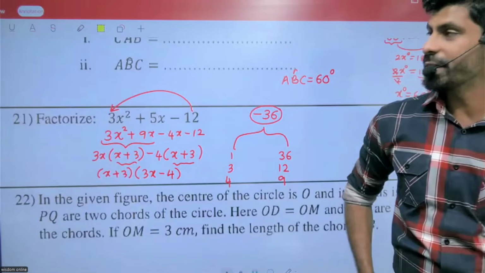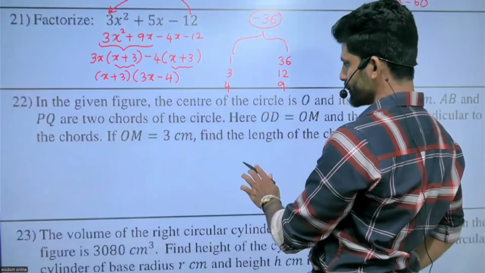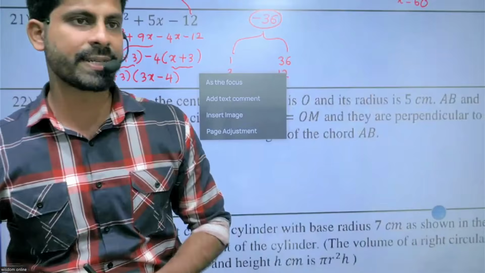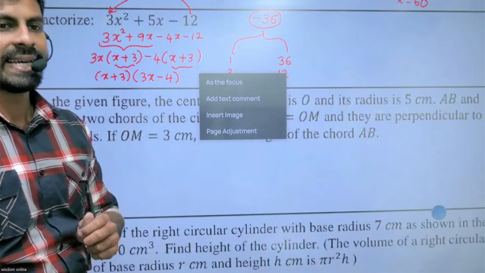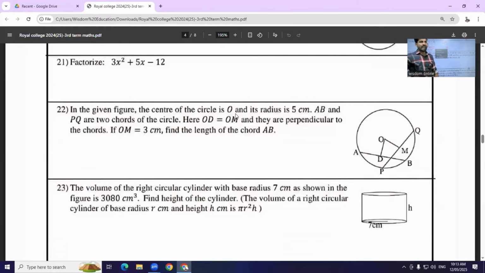Question number 22. Look at question number 22. Let's quickly move to question number 22. In the given figure, the center of the circle is O and the radius is 5. AB and PQ are two chords of the circle.